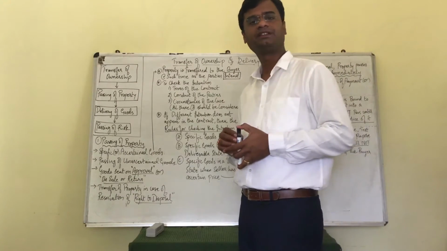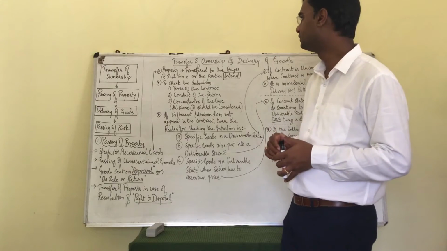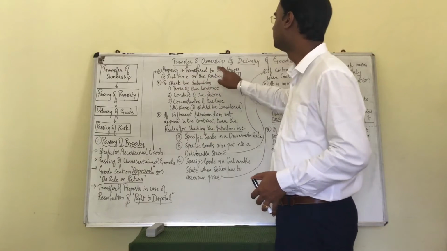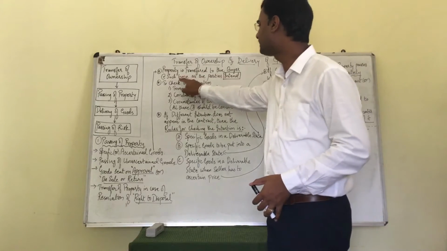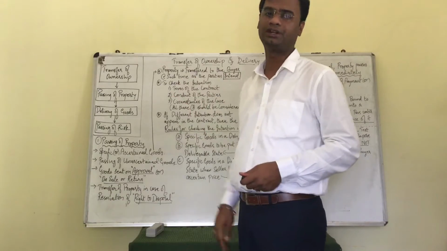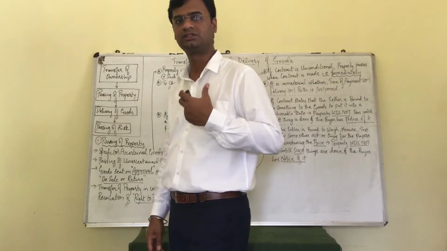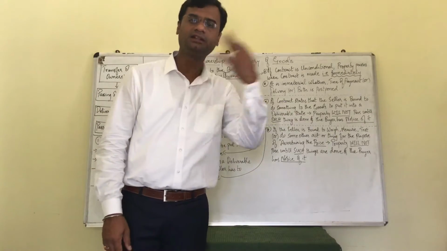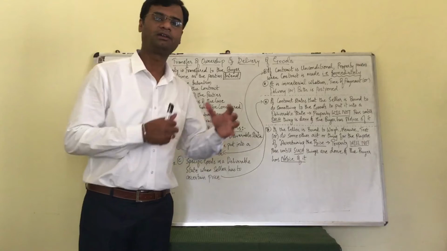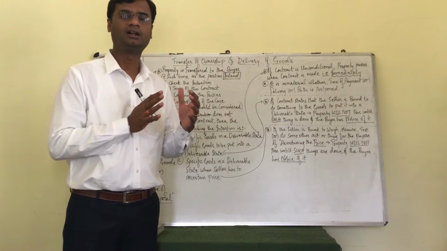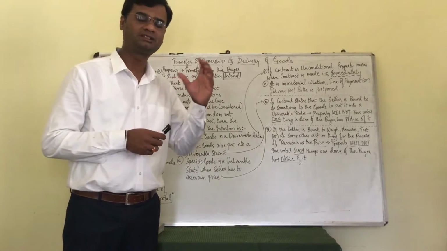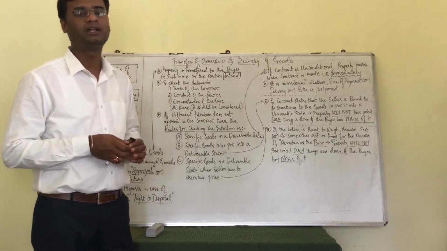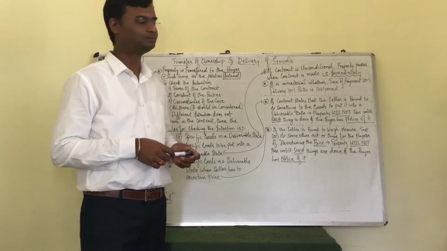When the goods are specific or ascertained goods, the property is transferred to the buyer at such time as the parties intend it to be transferred. So basically the law gives the liberty to the buyer and seller to intend the transfer. Whenever the buyer and seller have understood that the property is going to get transferred at a particular time, at that particular time the property will be transferred.